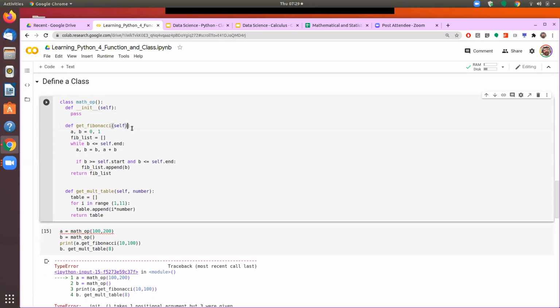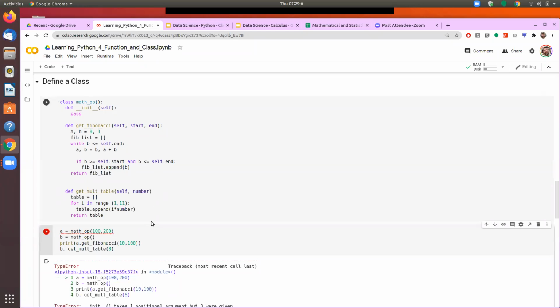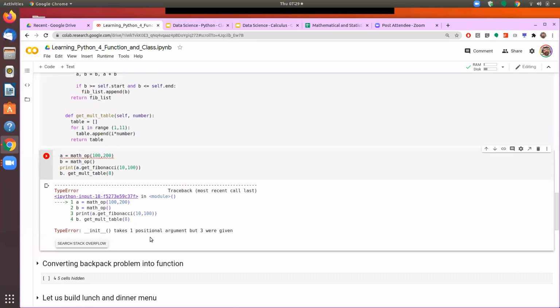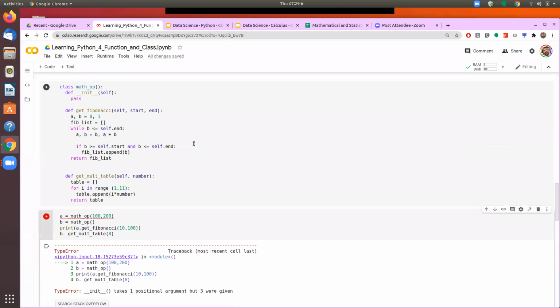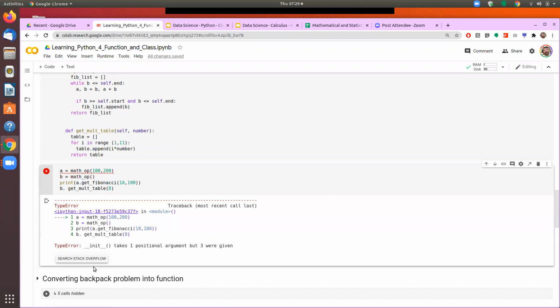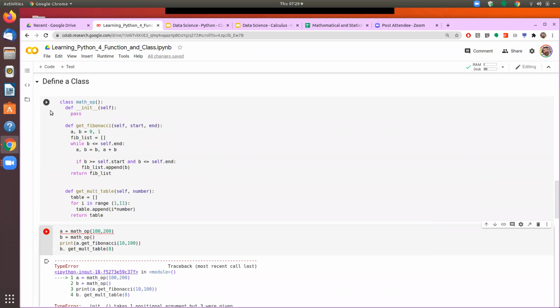So here it will be self. It says it takes one positional argument, but three were given.